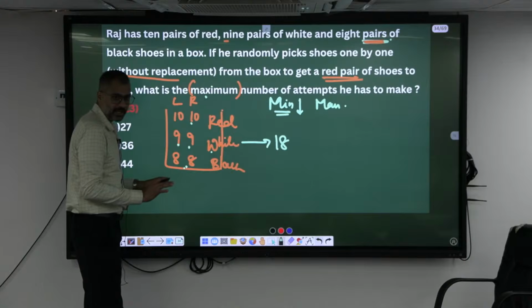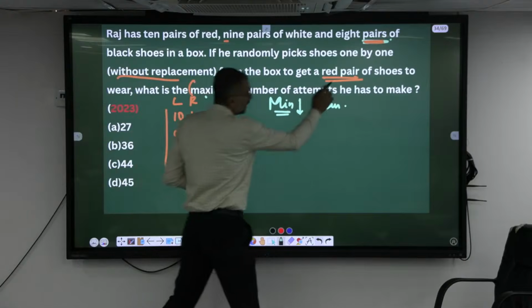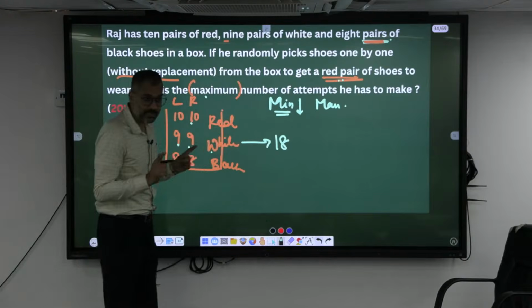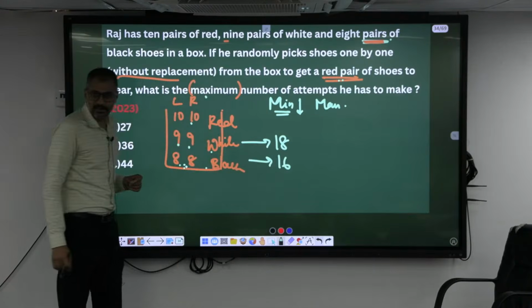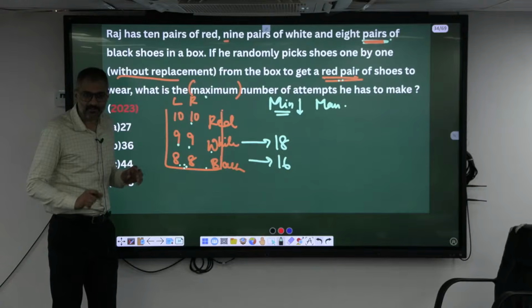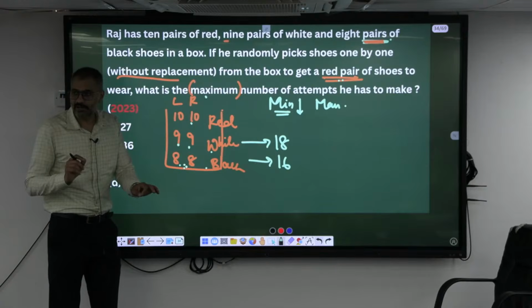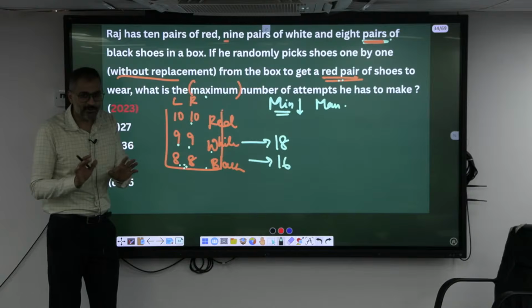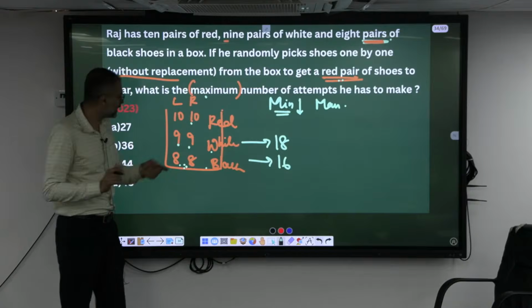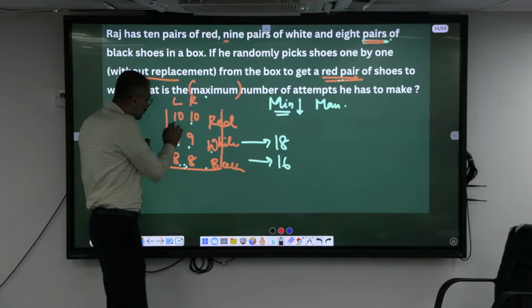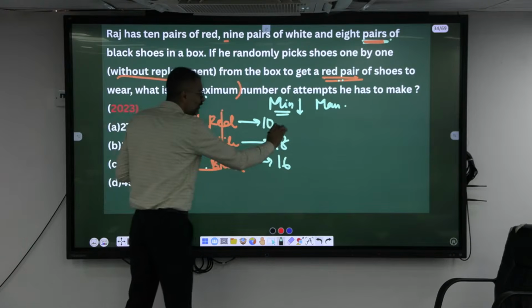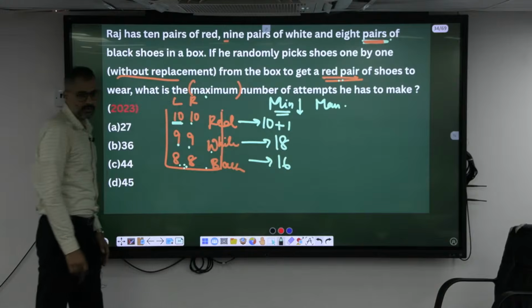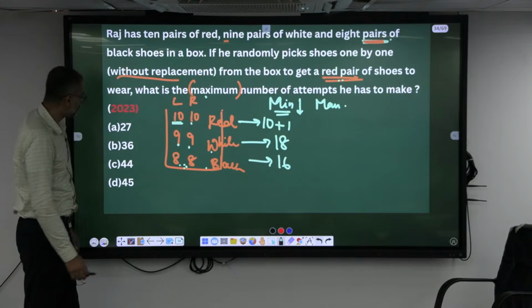Okay, yet I haven't got red. I need a pair of red, right? Red is needed. Maximum attempts, so black goes first. 8 plus 8, here 16. Okay, if you are thinking that next time if you are picking 2, you are getting both as a pair of red. No. When you are picking the next 2, you might get left only. So you have to make all the lefts first. 10. Next one, when you are keeping. So totally how many? 45, yeah?